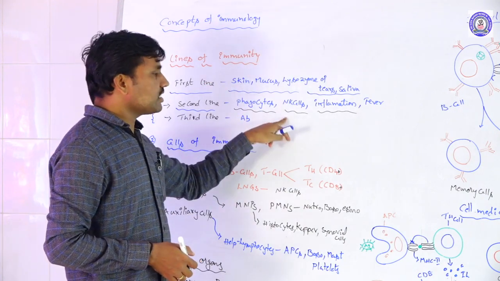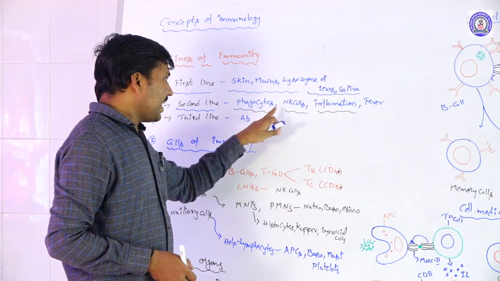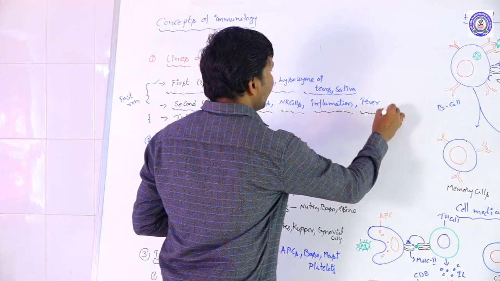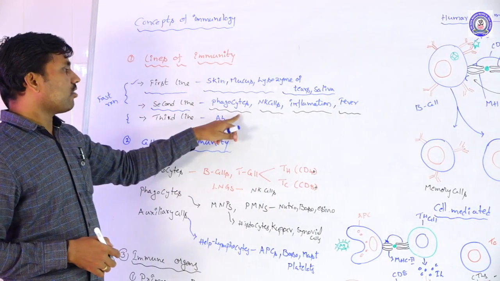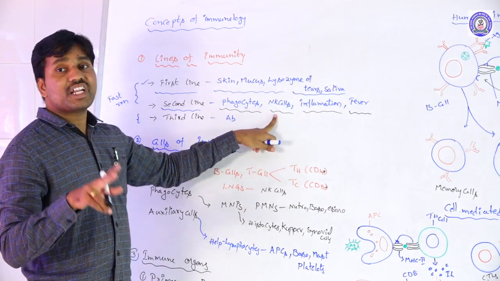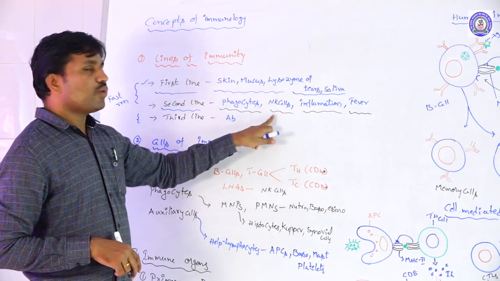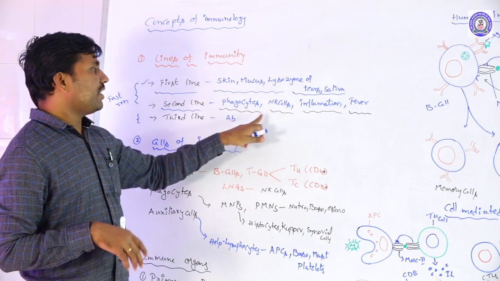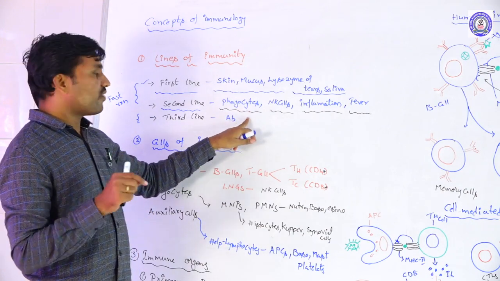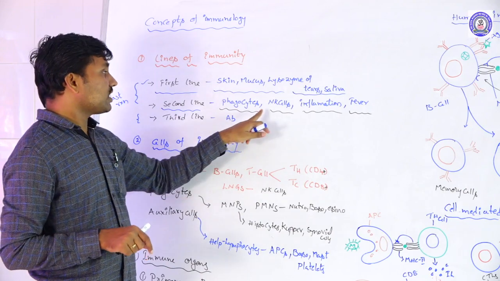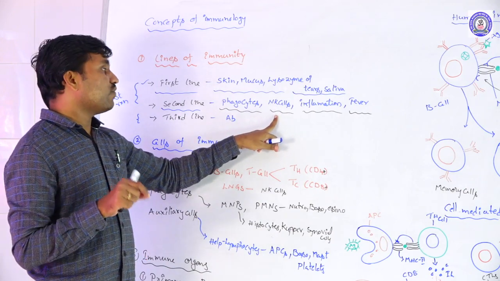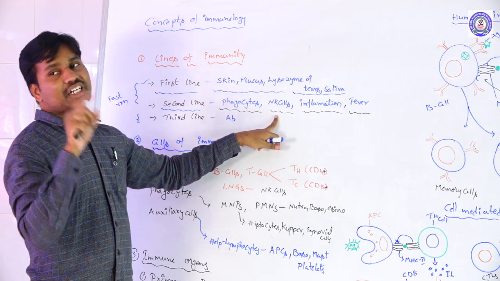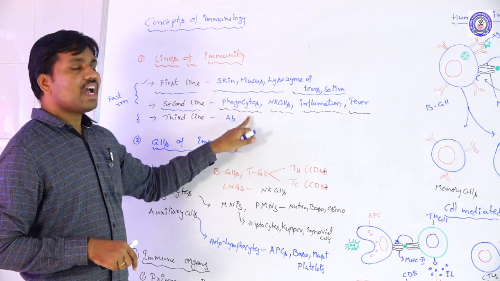Suppose it enters the body, at that time phagocytes, NK cells, inflammation and fever act. Generally the phagocytes are involved in the phagocytosis process, and NK cells, natural killer cells, are involved in tumor suppression or cancer cell destruction. These two we discussed yesterday as cell mediated factors.